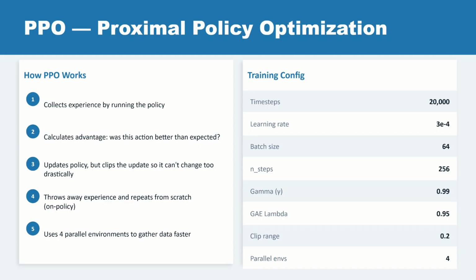The key innovation in PPO is the clipped objective. When it updates, it calculates how much the new policy differs from the old one and clips that ratio at 0.2. This is the clip range equals 0.2 in our config. This prevents a single bad batch from catastrophically changing the policy. It's a conservative, stable update rule.